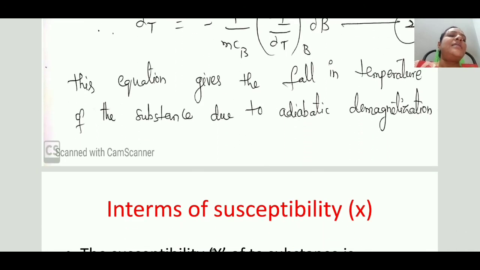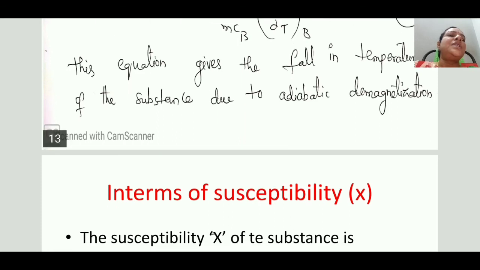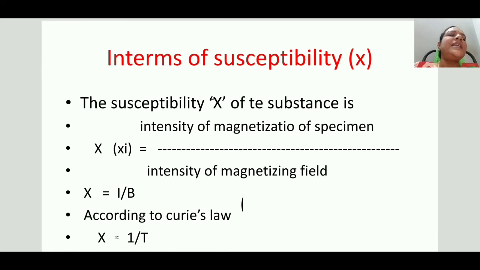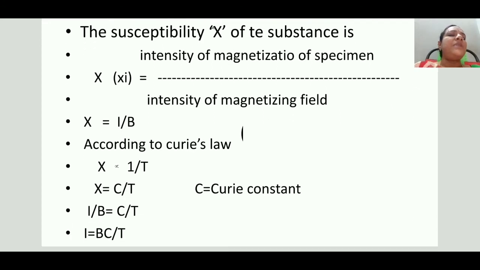Let us try to show this equation in terms of susceptibility. Susceptibility is a property of a substance. Susceptibility is nothing but the ratio of the intensity of magnetization to the applied magnetizing field. That is, χ can be written as I/B. But according to Curie's law, this susceptibility is inversely proportional to the absolute temperature of that substance. That is, χ is proportional to 1/T, so χ equals C/T.